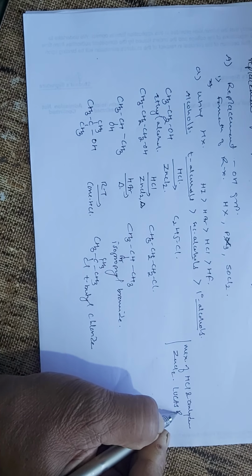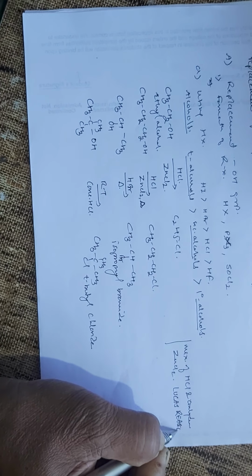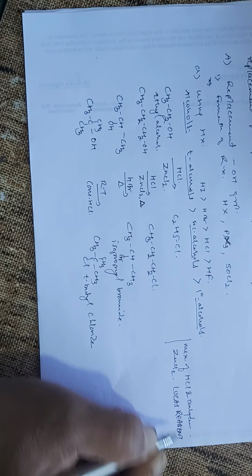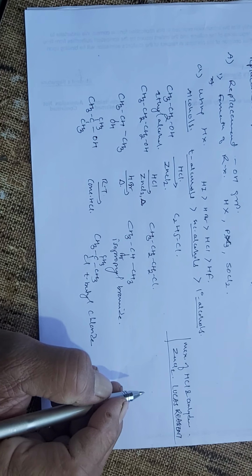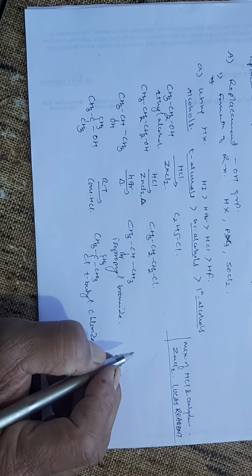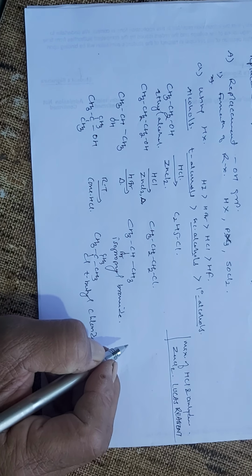This Lucas reagent is an important reagent where the tertiary alcohols immediately react with it and form a cloudy precipitate of alkyl chlorides.